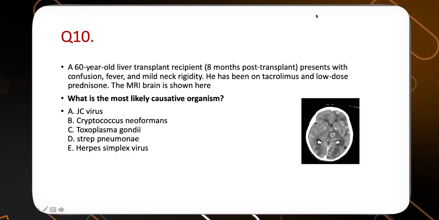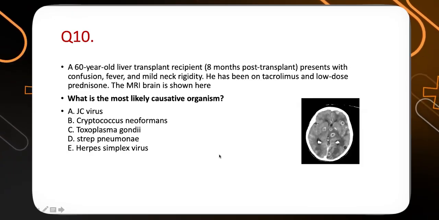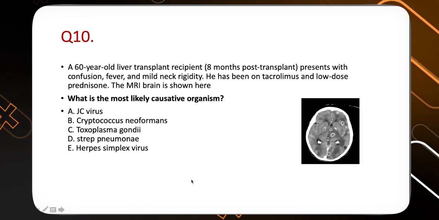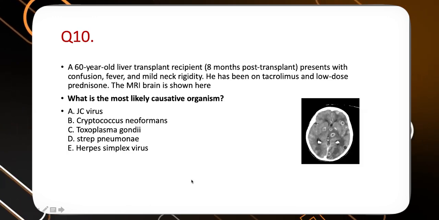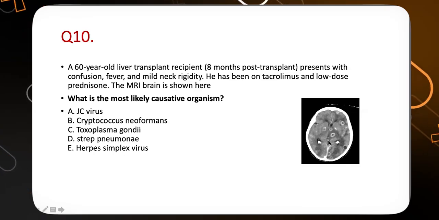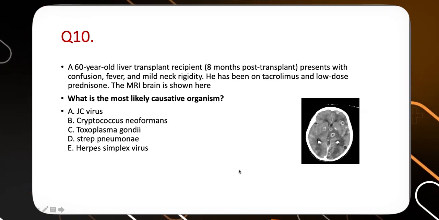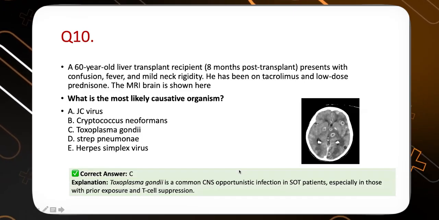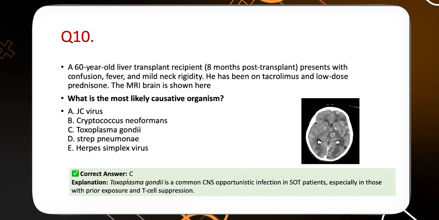So the MRI brain shows multiple ring enhancing lesions. Among all these options, whichever has been given as a differential, they can all cause meningitis. But here they have particularly told us that we have multiple ring enhancing lesions, and only toxoplasma can cause that. So there's only D over here, amongst all other options, which can cause ring enhancing lesions.